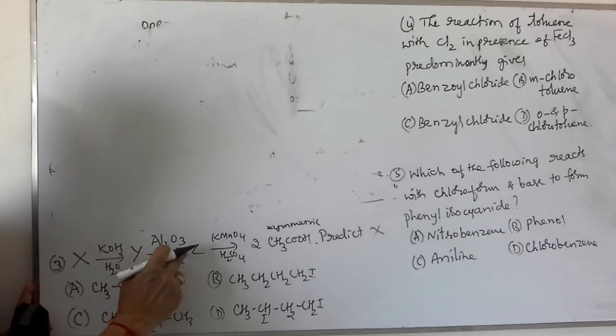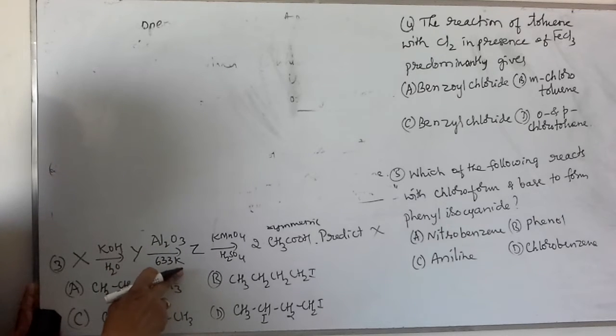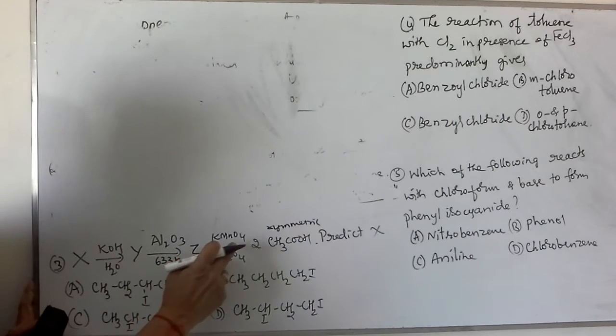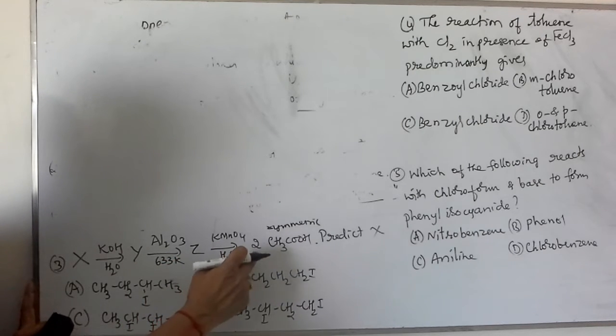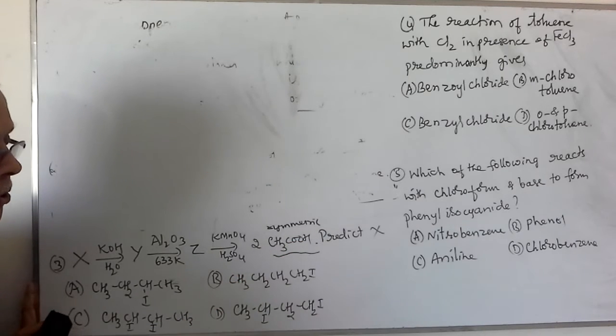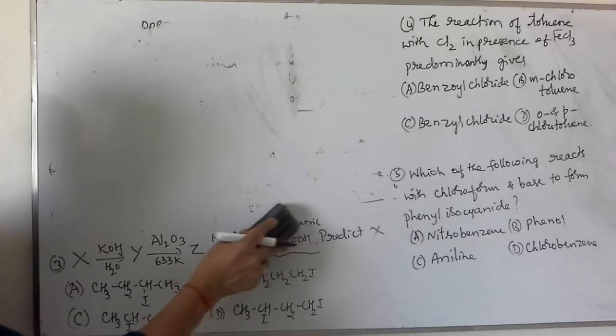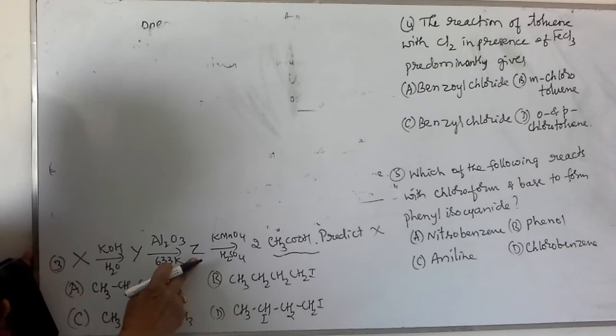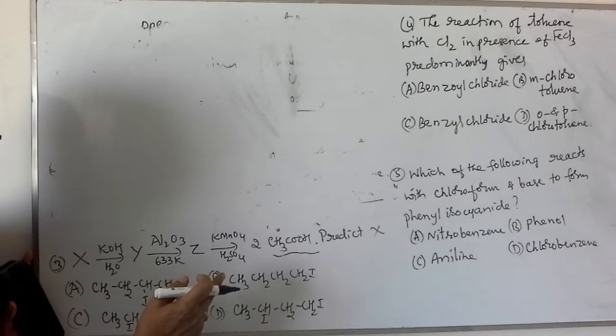Then when it is heated with Al2O3 at high temperature, dehydration will take place to give rise to an alkene. This alkene in presence of KMnO4 and H2SO4 will give rise to acetic acid. Since two molecules of acetic acid are produced, the double bond in this alkene must be at the second and third position.